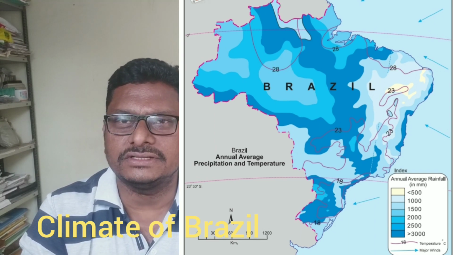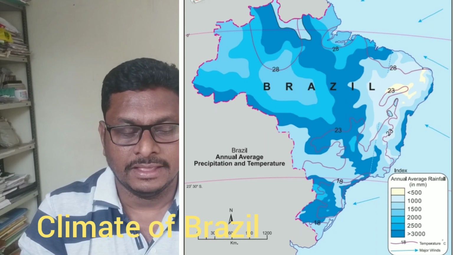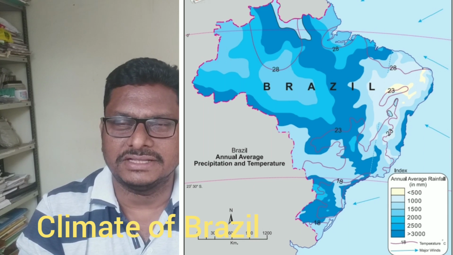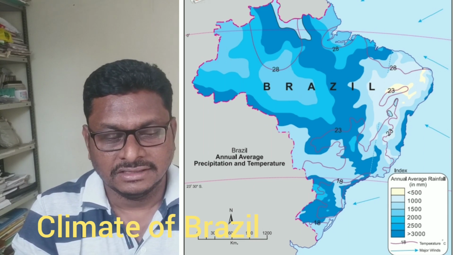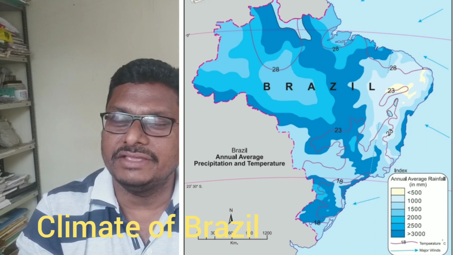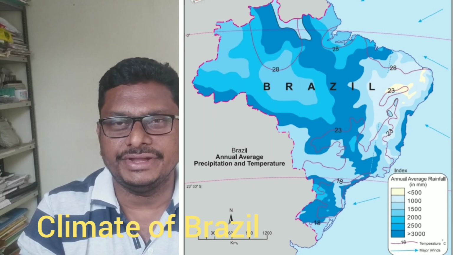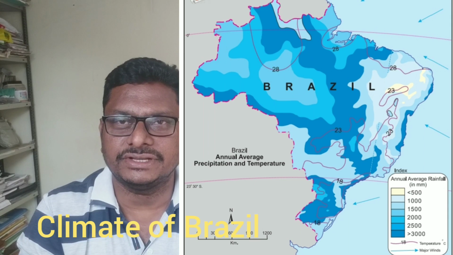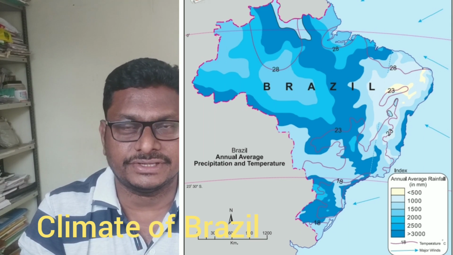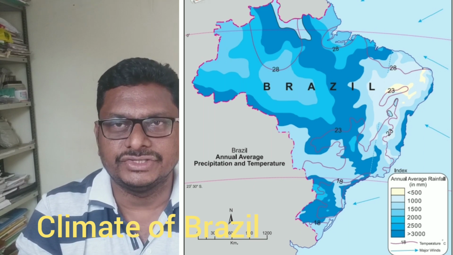Then as we go further north, we enter the tropical zone of Brazil. My friend, this part lies in the northern part of Brazil, and it is popularly known as the equatorial region. In the equatorial region the average temperature is approximately 25 to 28 degrees centigrade, and that is the highest average temperature in Brazil, particularly in the tropical zone.